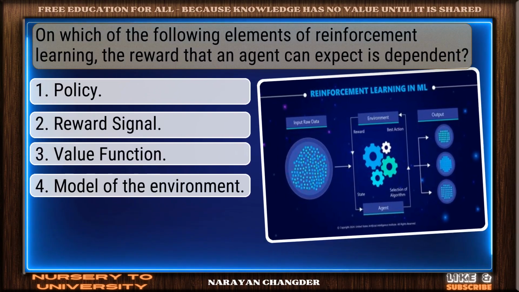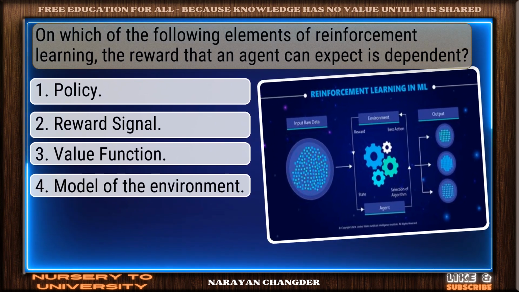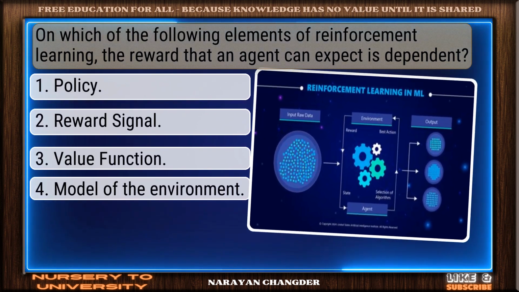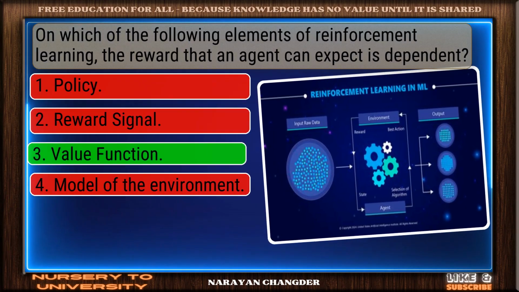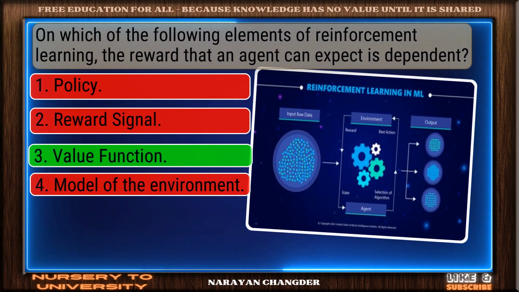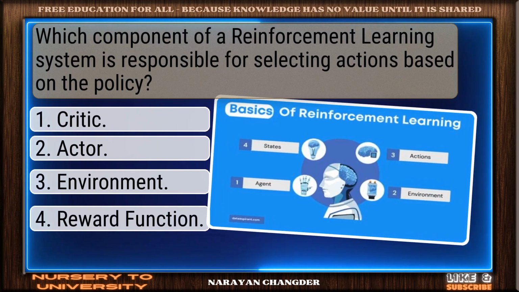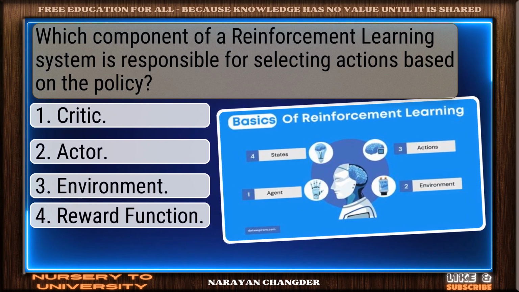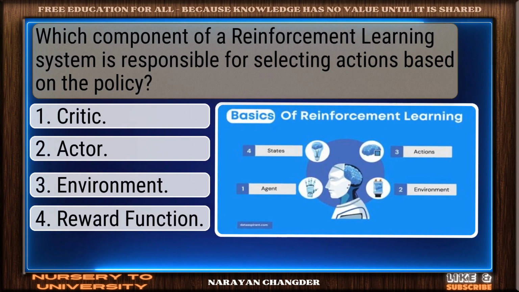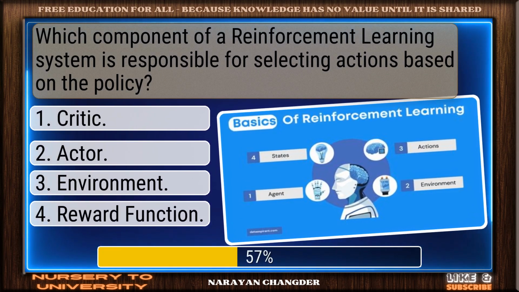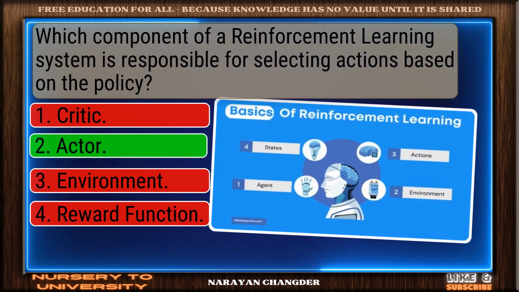Question number 7. On which of the following elements of reinforcement learning is the reward that an agent can expect dependent? Good thinking. Value function is the right answer. Question number 8. Which component of a reinforcement learning system is responsible for selecting actions based on the policy? Excellent. Actor is a brilliant choice.